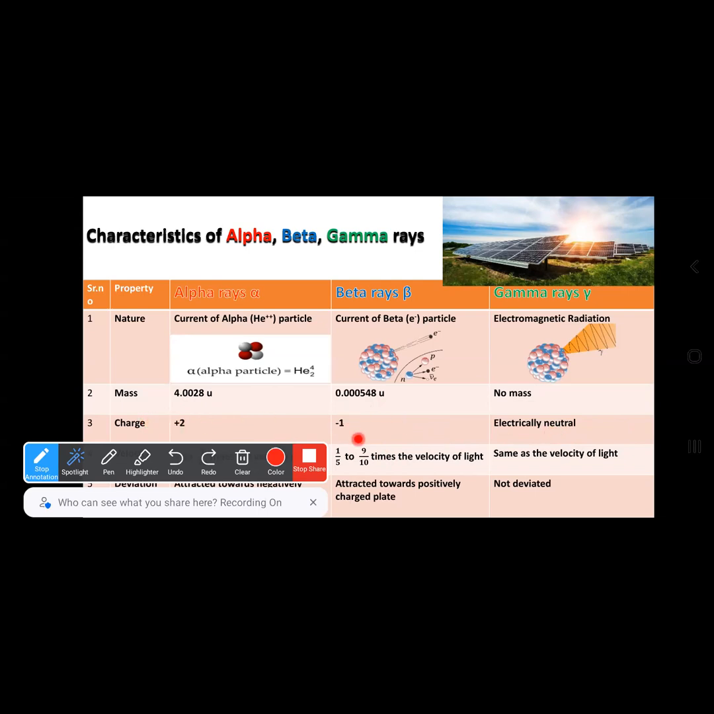The charges on these alpha, beta, gamma rays were also concluded from the experiment done by Rutherford. When these radiations pass through an electrically charged plate, alpha shows little deviation towards the negative plate and beta shows greater deviation towards the positive plate. From there also we can conclude the charge on these radiations.